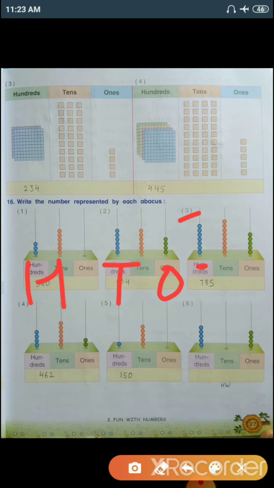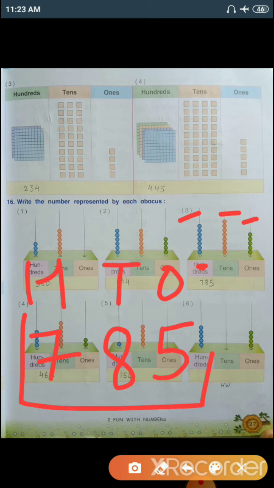Number 3, again 100, tens, ones. In the 100 column, there are total 7 beads. In the tens column, there are total 8 beads. And in the ones column, there are total 5 beads. So the number is 785.